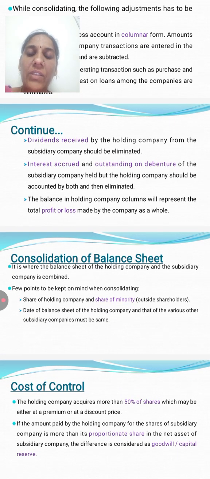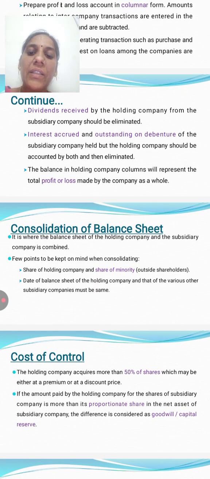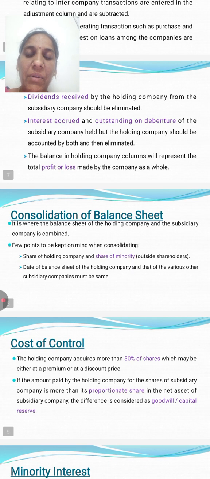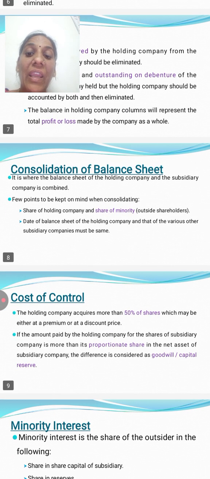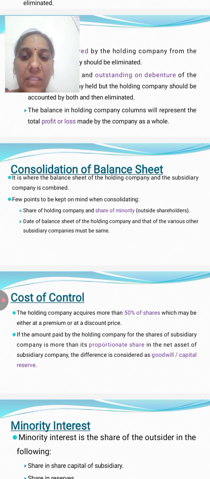Next, we are going to discuss the consolidated balance sheet. Here the balance sheets of the holding company and the subsidiary companies are combined, and the assets and liabilities of the two companies will be combined. But a few points have to be considered. First of all, the share of the holding company and the share of the minority have to be different. The date of the balance sheet of the holding company and that of the various subsidiary companies must be the same.